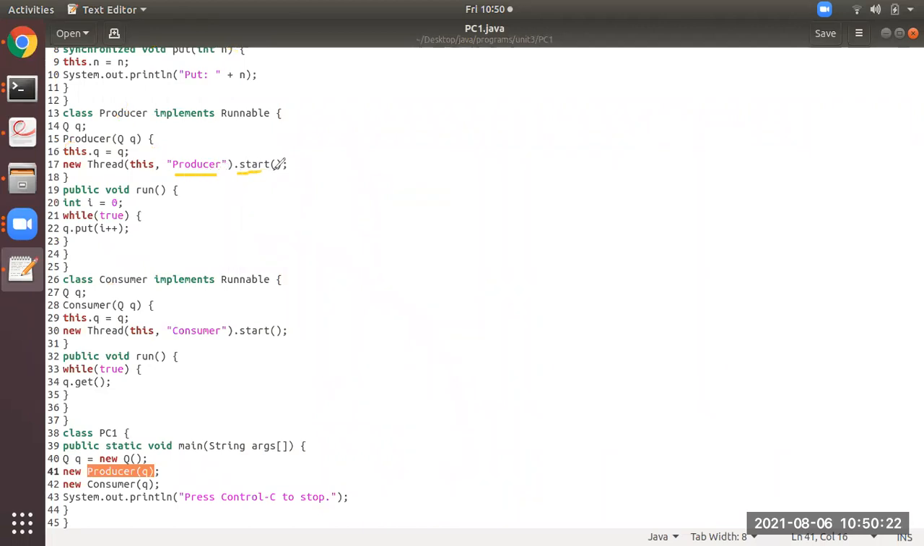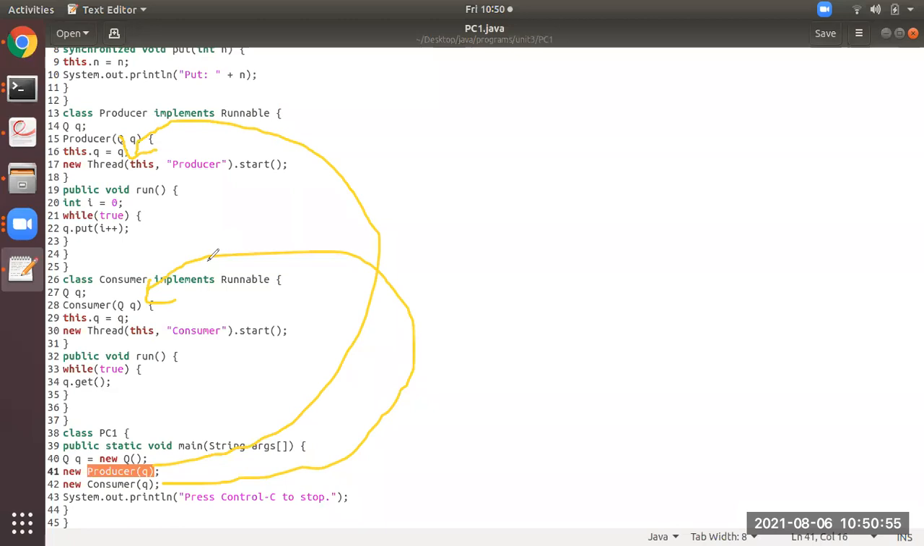You can write start here also. So start will invoke the run method. Similarly, over here also a thread is created, but its name is Consumer. So even this is going to start, and it will call this run method. I hope you all have understood. So there are 2 threads which are created. Again, I'm explaining it: because of this, it will call this constructor.